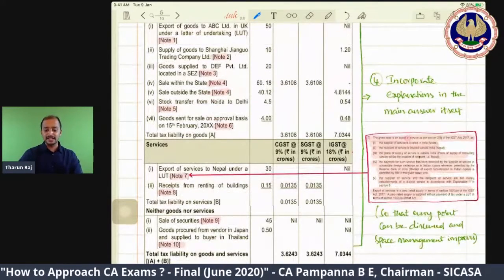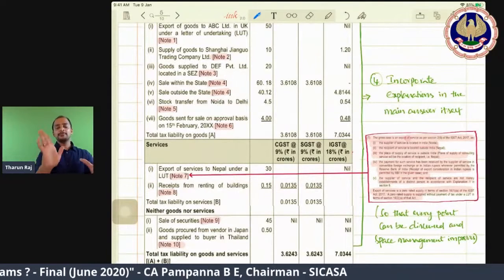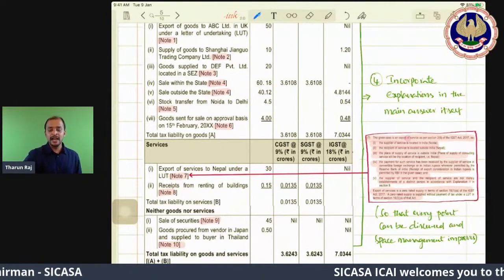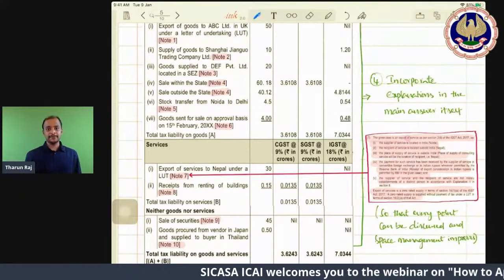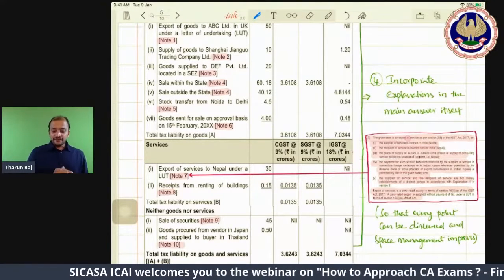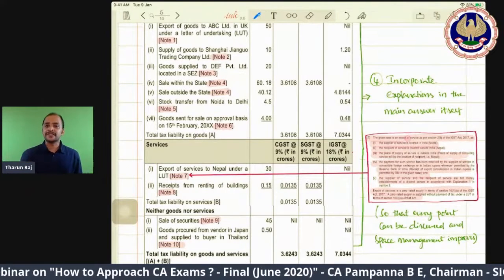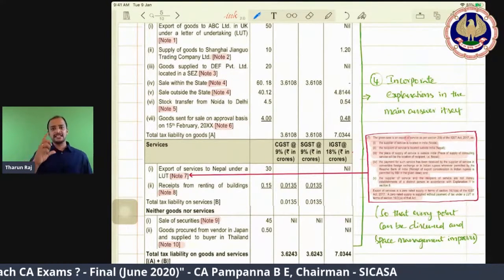For example, note number 7. Note number 7 is they have exported some services to Nepal under a letter of undertaking. Now, if they have received in Indian rupees, will it become export of services? So we have the export of services definition.